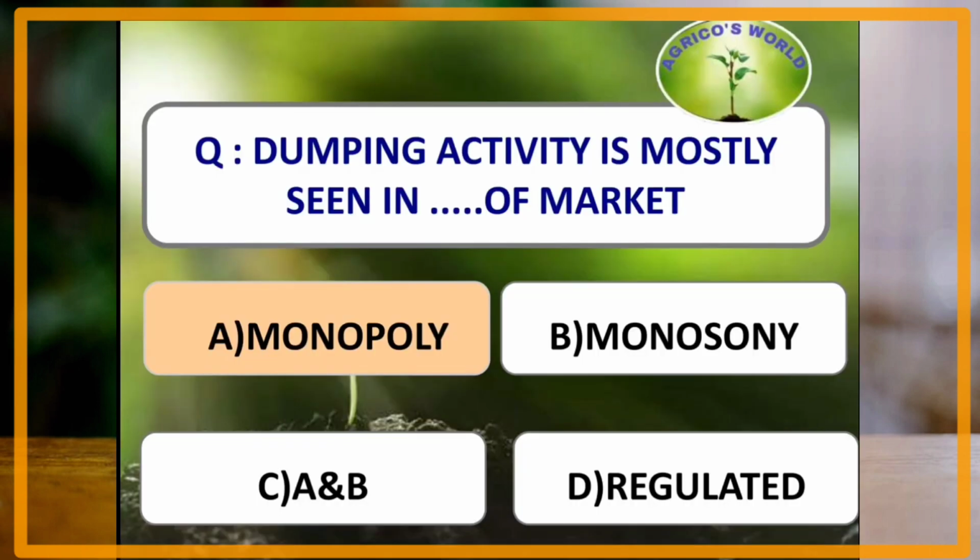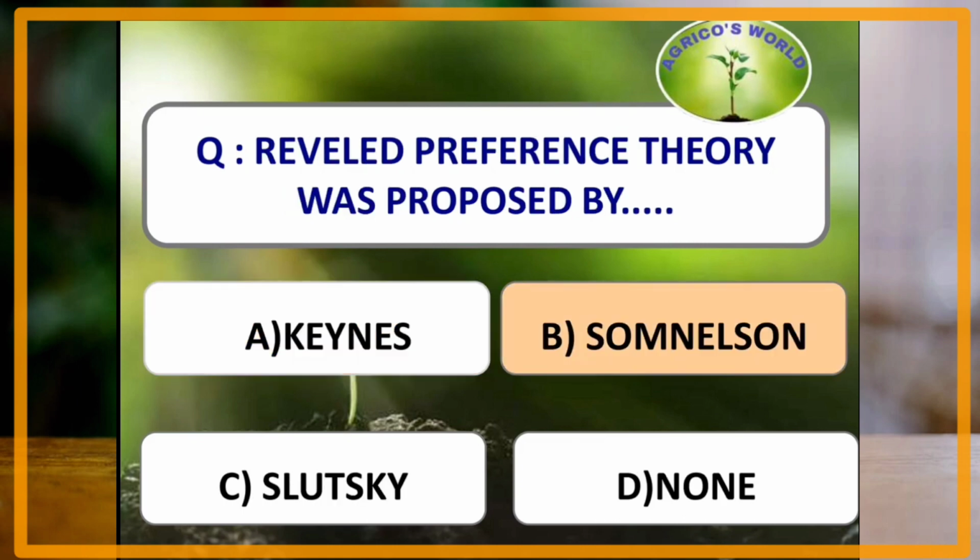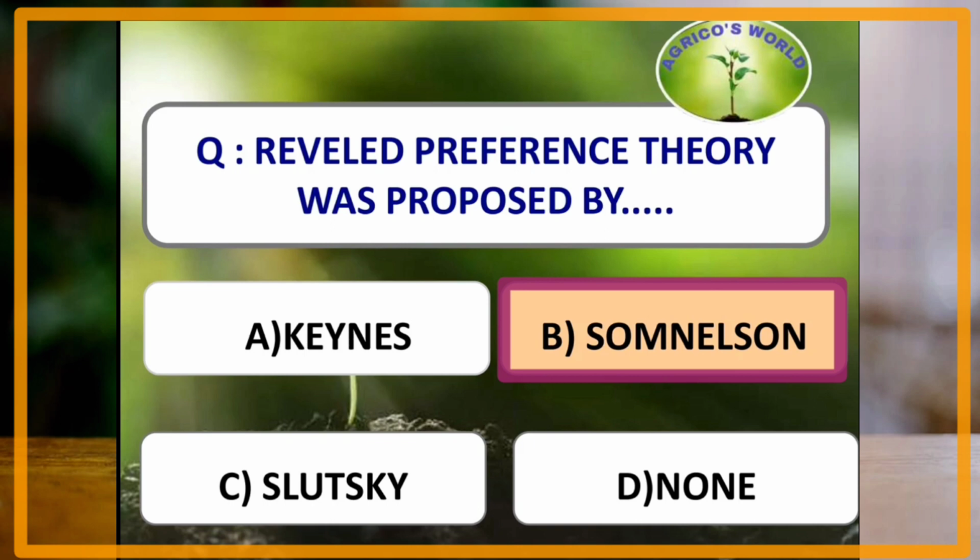Dumping activity is mostly seen in which of the following type of market? The answer is monopoly. Dumping activity is seen in monopoly type of market. Revealed preference theory was proposed by which of the following scientists? The answer is Samuelson.